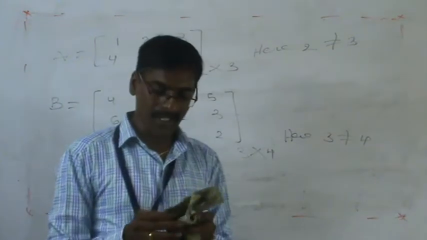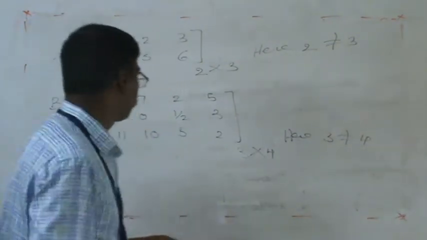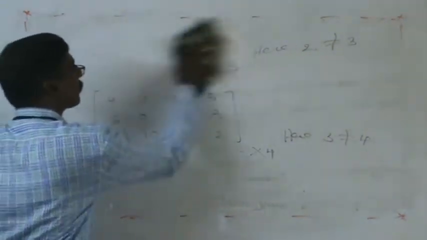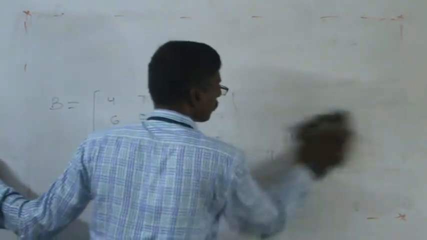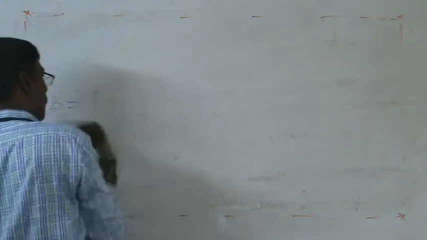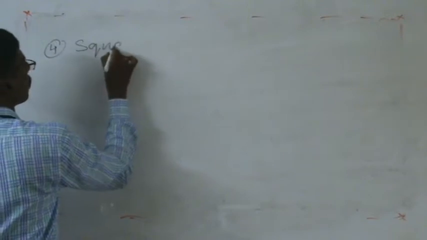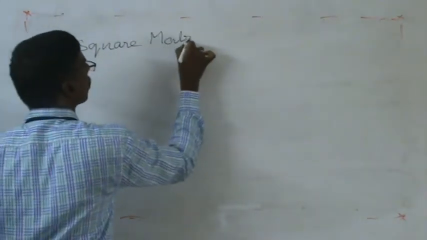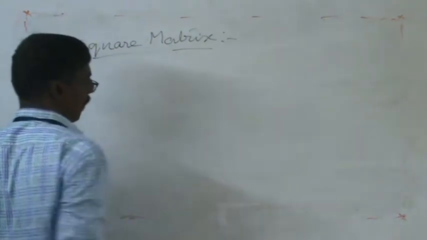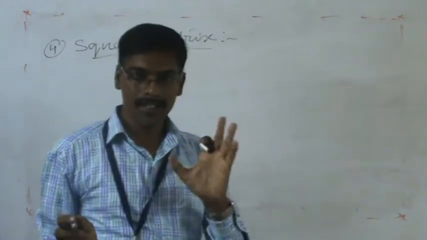Then we will go to the next, that is square matrix. Rectangular matrix we know, but square matrix identification is very easy for you.